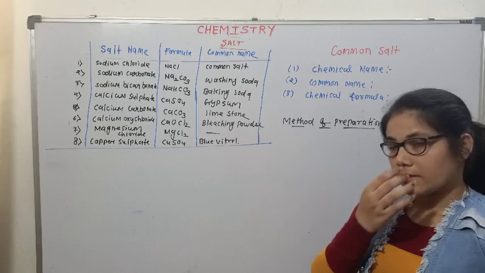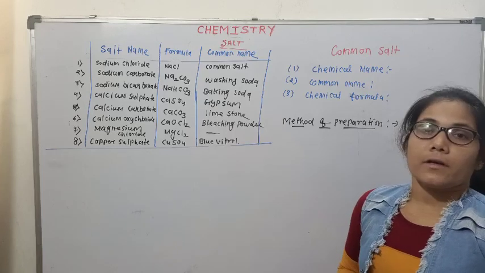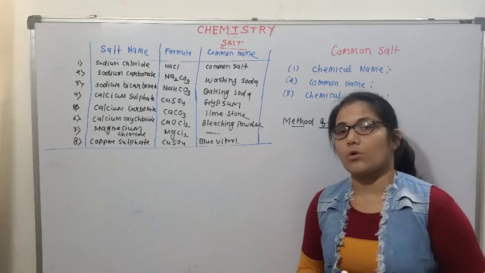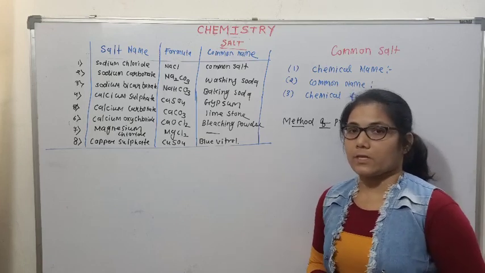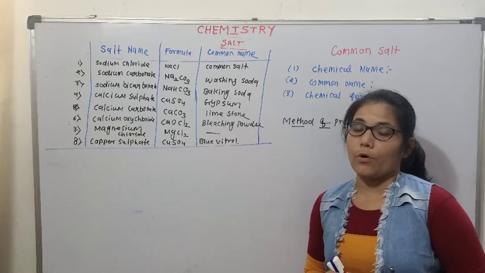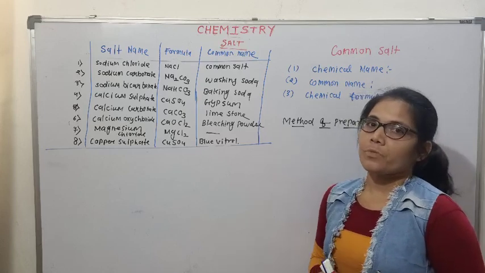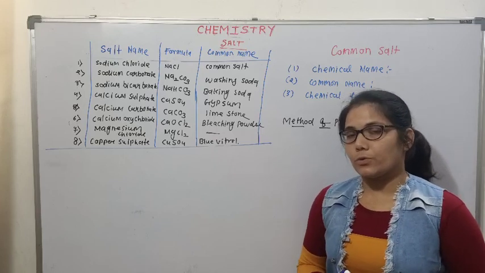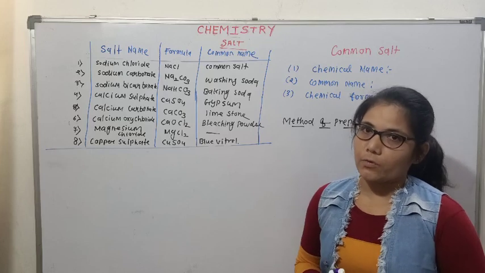Then next is calcium chloride, then calcium carbonate, CaCO3, which is called limestone, calcium sulfate, CaSO4.2H2O, commonly called gypsum, calcium oxochloride, CaOCl2, which is commonly called bleaching powder.